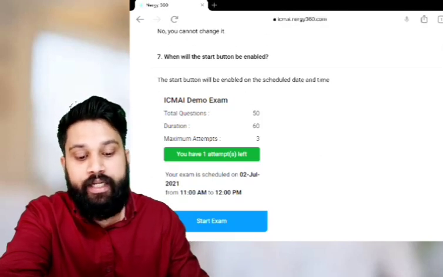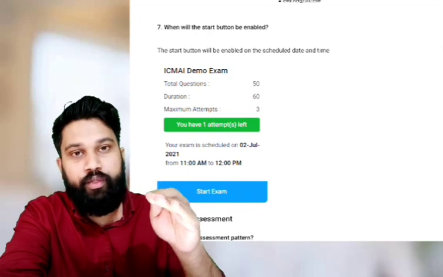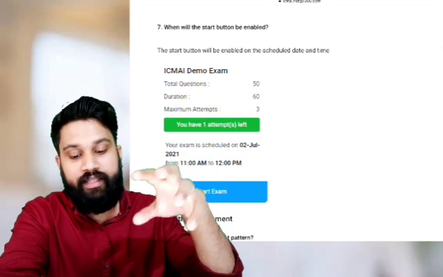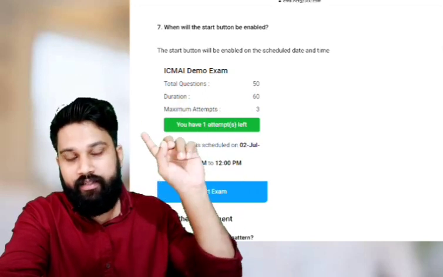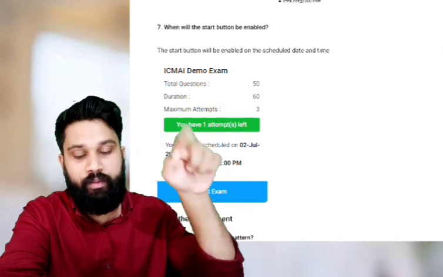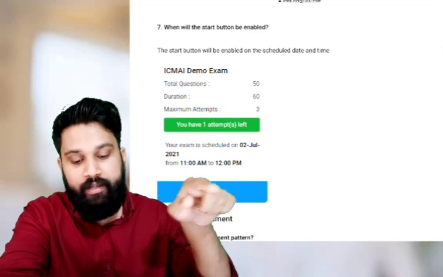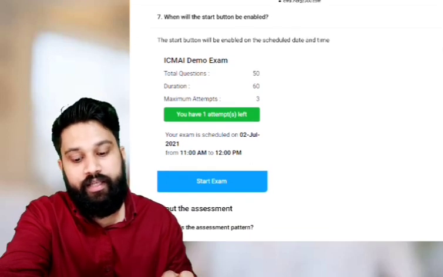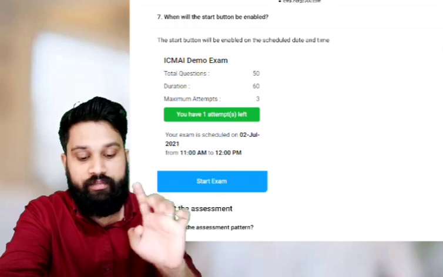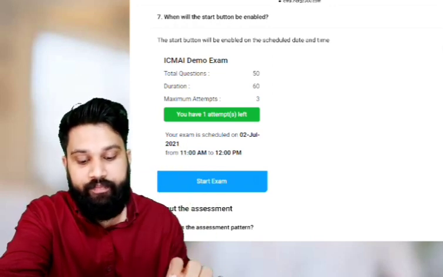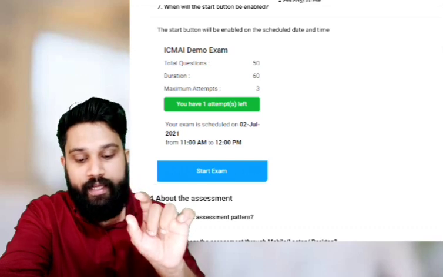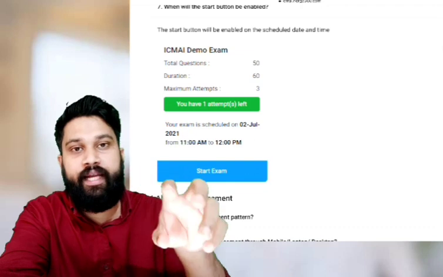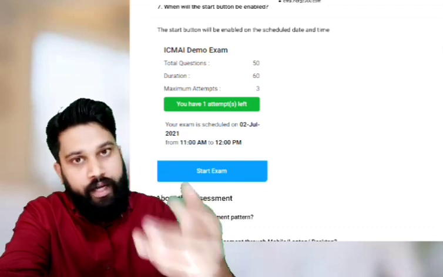When will the start button be enabled? If you schedule your date and time, the window will look like this. ICMI, that's a demo. Total questions 50. In the main examination, the total questions will be 90. Duration will be 90. Maximum attempts will be 3, and your left attempts will be shown here. If you are attempting for the first time, then 3 attempts are left. The start button will be enabled on the scheduled date and time. If you scheduled for 10 a.m., the start button will be enabled at 10 a.m.